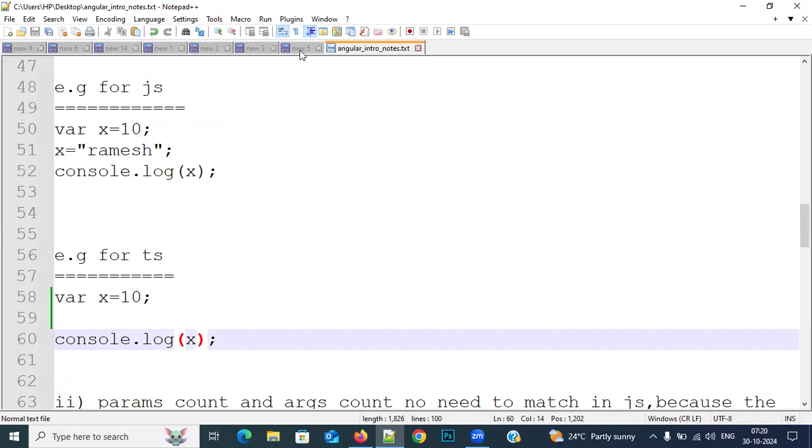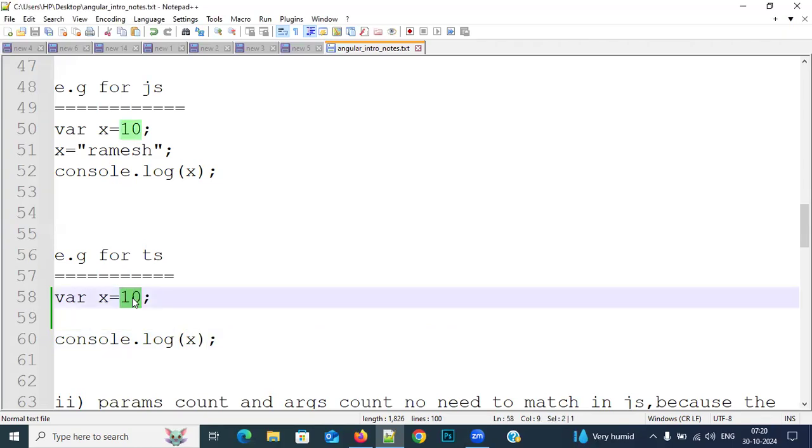Actually, we would think it will display an error, but TypeScript has a beautiful feature. What is that? It depends upon the first value. Remember this: it depends upon the first value. Automatically, TypeScript will assign the data type for the variable. For example, 10 is the first value I am assigning to this x.